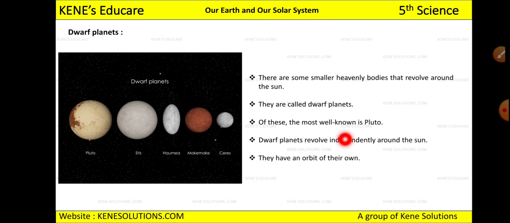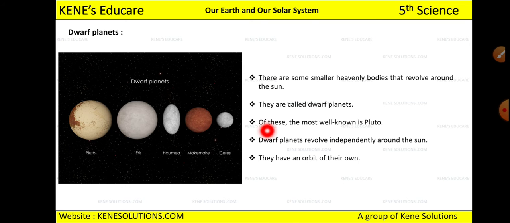Dwarf planets revolve independently around the sun. These dwarf planets are too far from the sun, so they revolve independent of it, and they have an orbit of their own. Why do they have their own orbit? Because they are independent. They do not have to depend on the sun for their revolution, and that is the reason they have their own orbit.